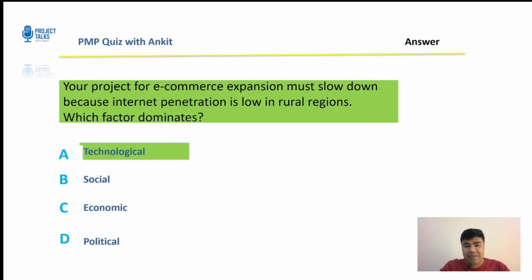Adaptation matters in social, but the problem here is a lack of technical infrastructure. So it's not social. It could be related to economy, but the question points to tech availability. And there is no government law, so obviously it's not political. Now, tips from this one. Infrastructure limits like internet, broadband, mobile coverage are all technological. Let's get to the next question.